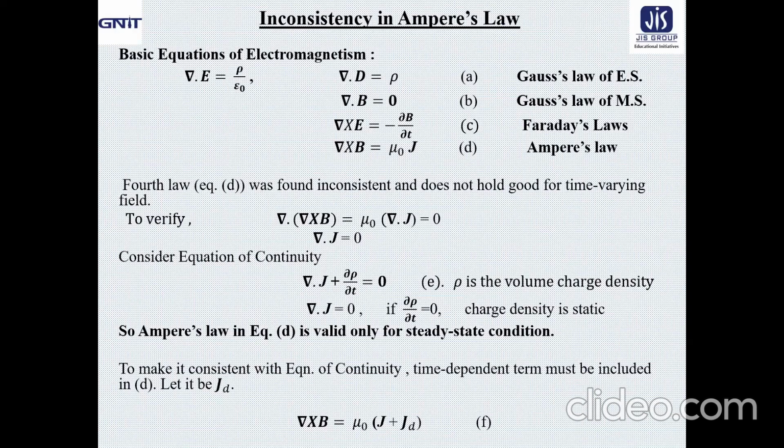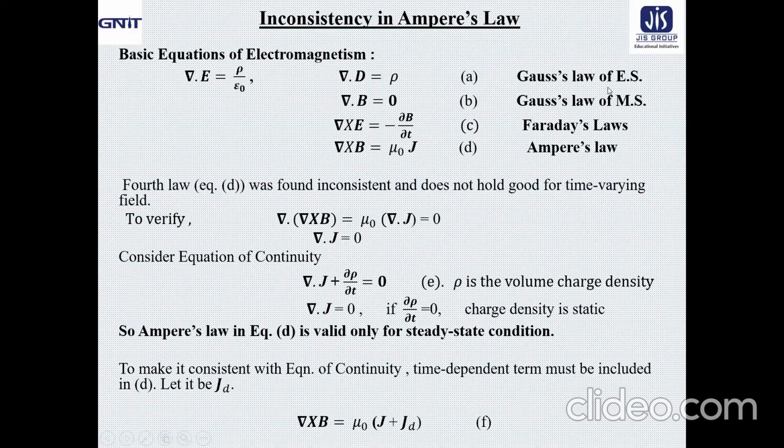So to go for the inconsistency in Ampere's law, let us first take a look at the four basic equations of electromagnetism with which we are familiar so far. The first one obviously is Gauss's law of electrostatics.